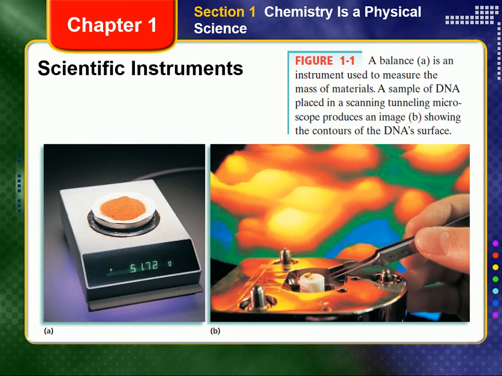Instruments are routinely used in chemistry to extend our ability to observe and make measurements. Instruments make it possible, for example, to look at microstructures, things that are too tiny to be seen with the unaided eye. The scanning electron microscope reveals tiny structures by beaming particles called electrons at materials. When the electrons hit a material, they scatter and produce a pattern that shows the material's microstructure.